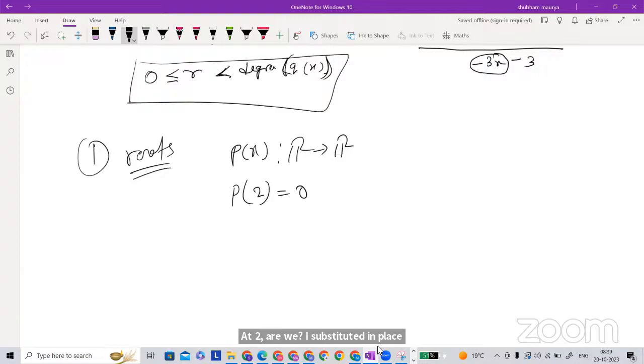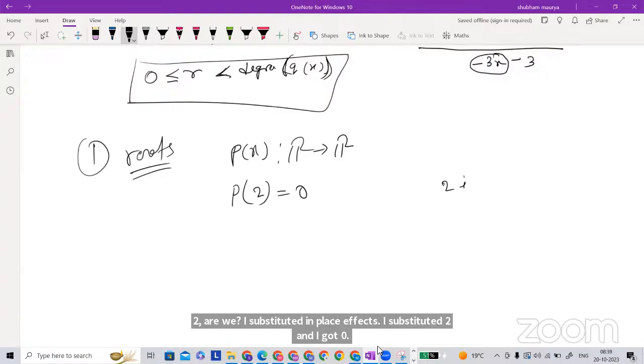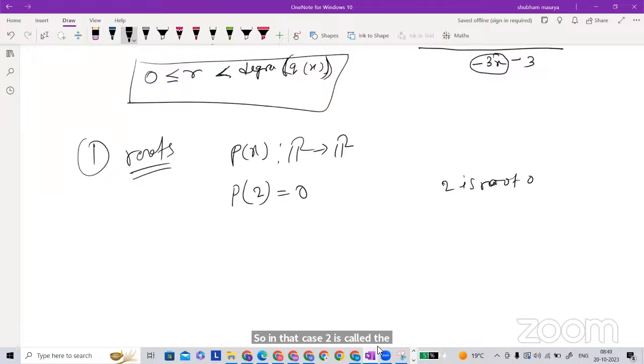So in that case, 2 is called a root, 2 is a root of polynomial p(x). Root is nothing but if you substitute that number and the output is going to be 0, that number is called a root of the polynomial.